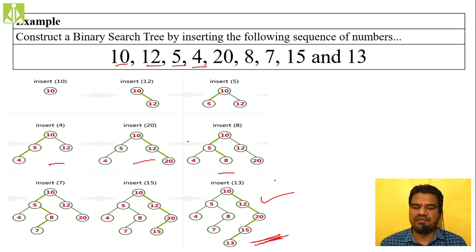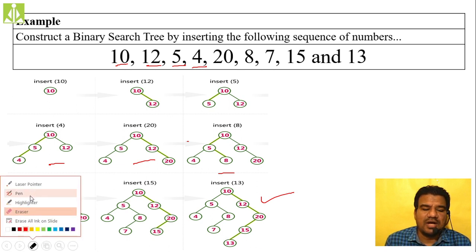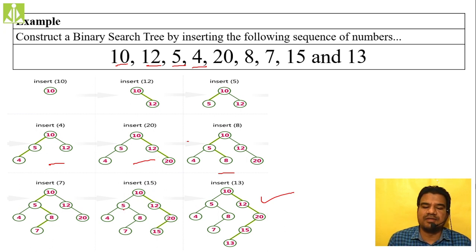Now, 13 case I will elaborate once again. Let me just take the eraser because I have done some mistake over there. So I will remove this one. When we tried to insert 13, how did we insert it? First we compared 13 with 10 inside the tree. 13 is greater than 10, so we move in the right direction and we reached 12. Again we did the comparison. 13 is greater than 12, so again we have to move to the right child.